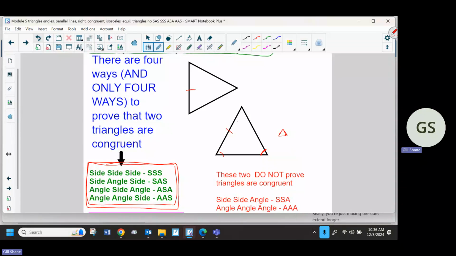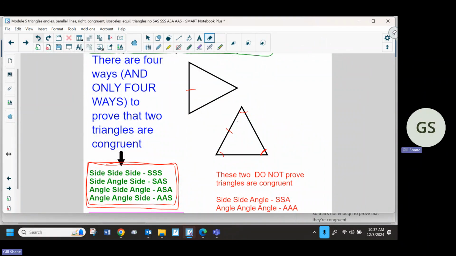These two angles also would stay the same. So angle, angle, angle, saying that all three angles in one triangle are congruent to the three angles of another triangle, that's not enough to prove that they're the same exact triangle. Like I'm showing here, I could have one little tiny triangle and one bigger triangle, and they have the same angles. So that's not enough to prove that they're congruent.